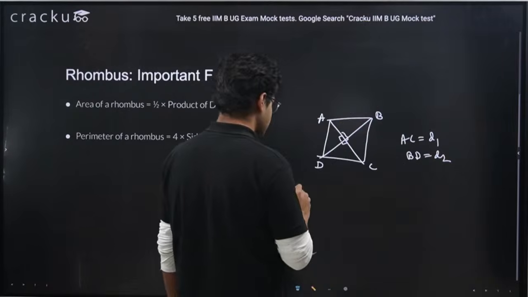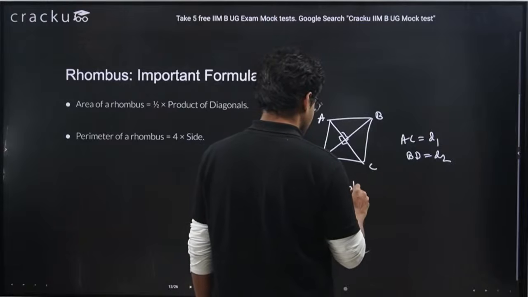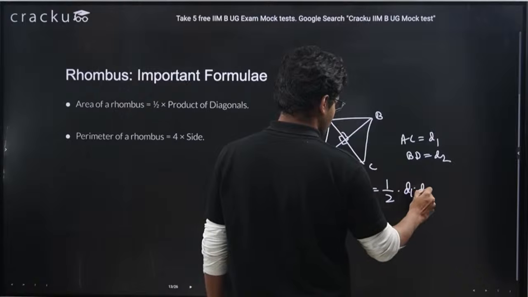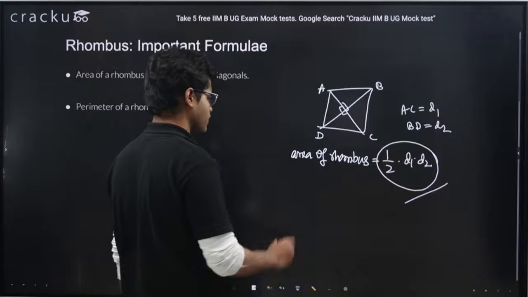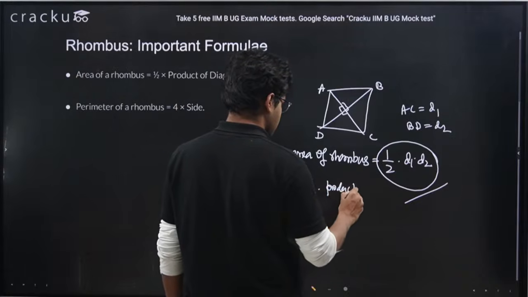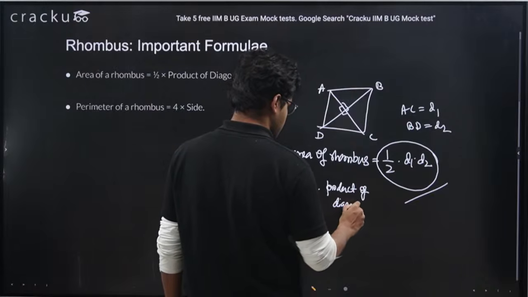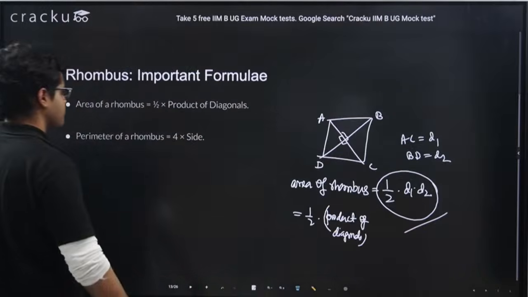So what is the area of rhombus? Area of rhombus is half into D1 into D2, or I can say half into the product of the diagonals. Right? This is the area of rhombus.